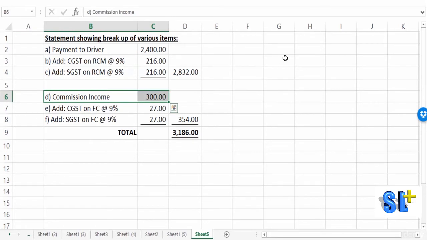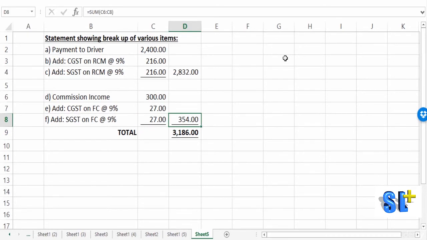Then we also understand there is a commission income. Commission income is 300. Now this is something where Ola has provided service to the driver, and for that Ola is charging the driver 300, and Ola is supposed to collect the GST on 300. So we call it the forward charge mechanism. So on a forward charge basis, Ola should collect 9% on 300. We call it CGST, 27, and SGST 9%, 27. So all three put together, 354.